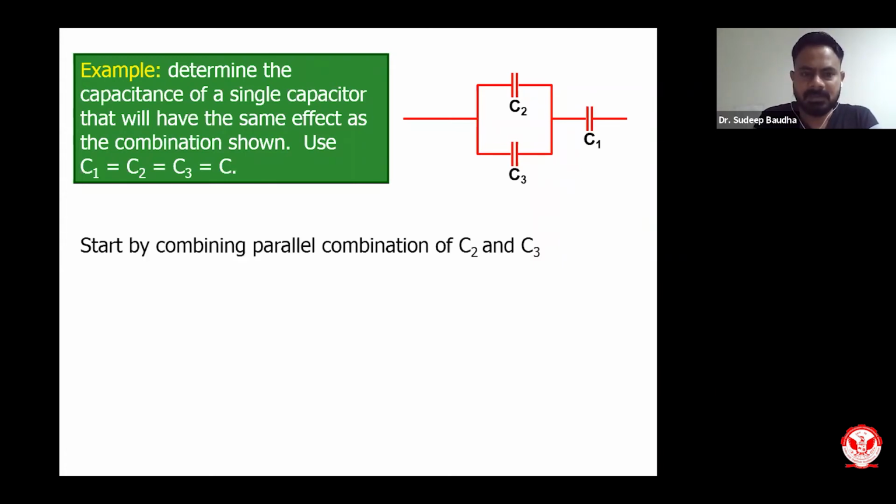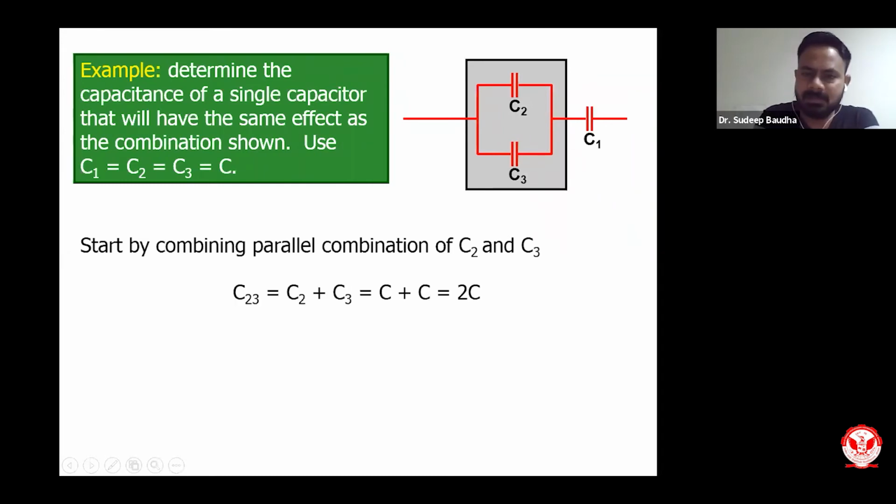So let us see. Start by combining the parallel combination of C2 and C3. As you can see, C2 and C3 are in parallel, so you can apply the parallel concept. So we can simply say C23 will be equivalent to C2 plus C3, and C2 and C3 equal C. So C plus C will be 2C. So C23 will be 2C. That is the capacitance of these two parallel capacitors, namely C2 and C3.